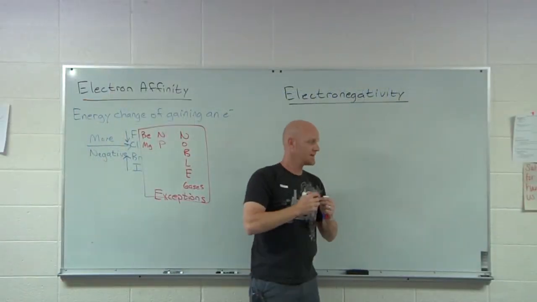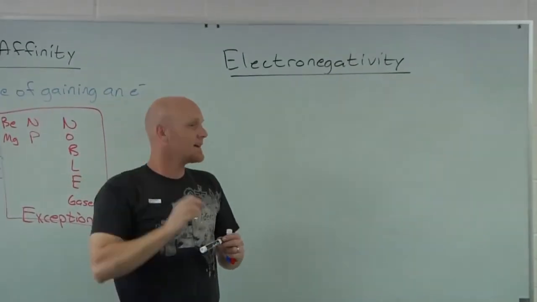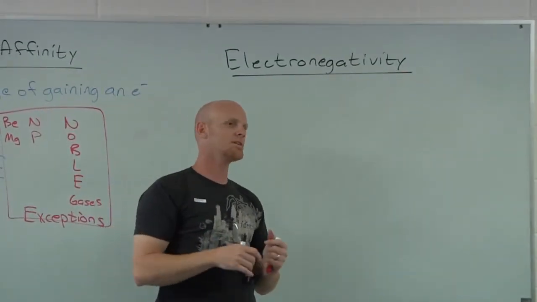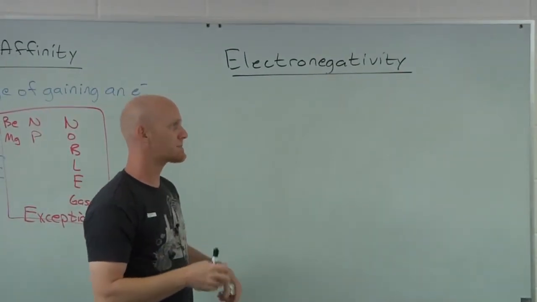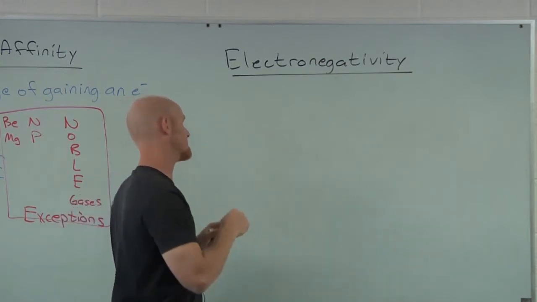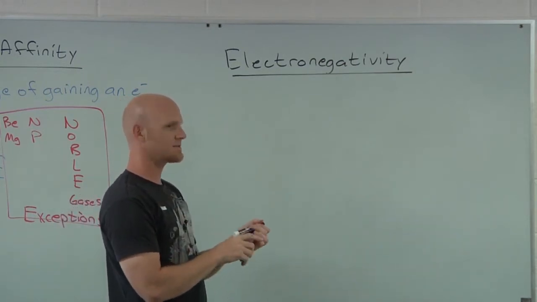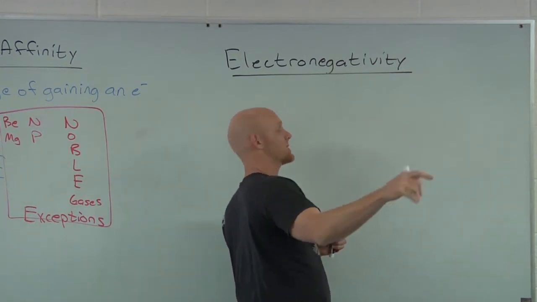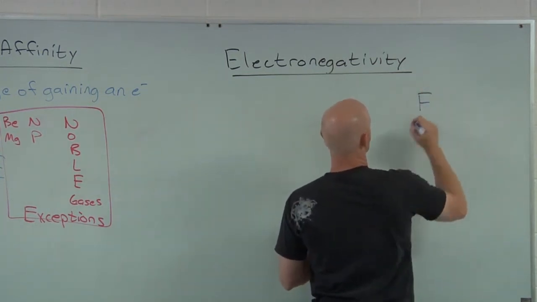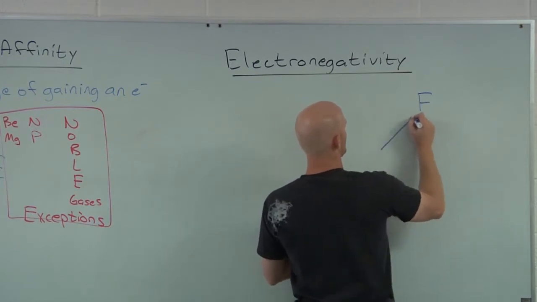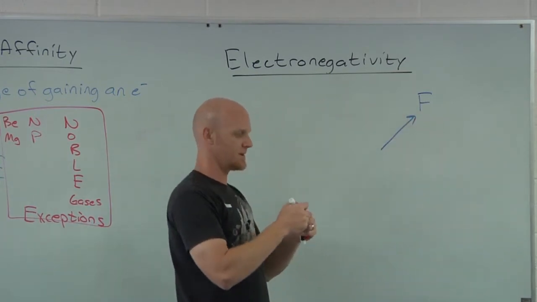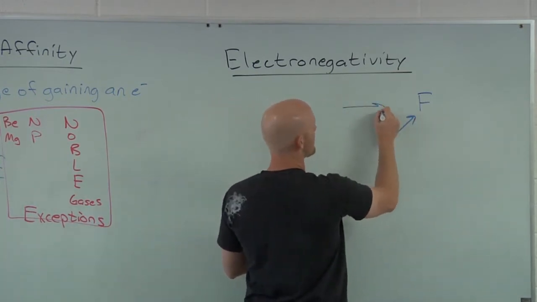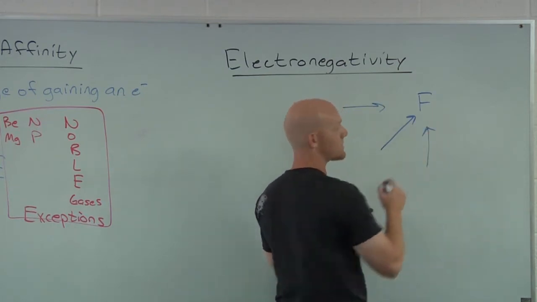Now, electronegativity, another trend. And again here, this is technically something you're going to see in the next chapter, but I'm going to group it with this chapter since we're covering a bunch of trends. Let's cover this one too. And again, who's the most electronegative element on the periodic table? Not francium, he's the biggest, but fluorine, there you go. And so fluorine, up towards the upper right-hand corner, and electronegativity increases going towards fluorine. And again, that means it increases going to the right towards fluorine and going up towards fluorine.